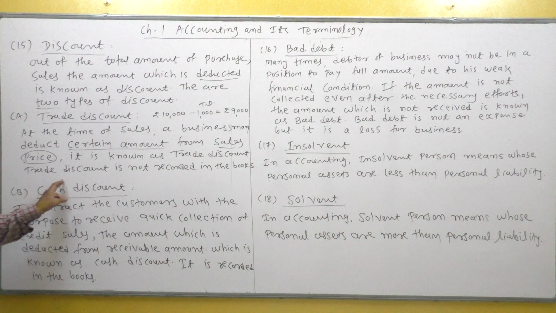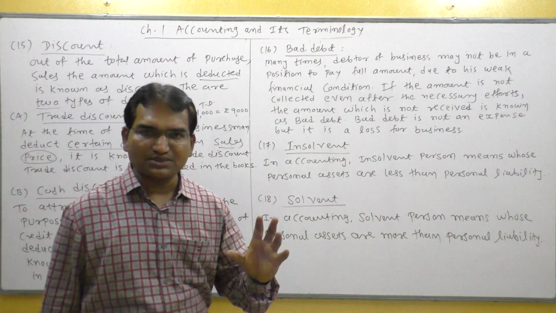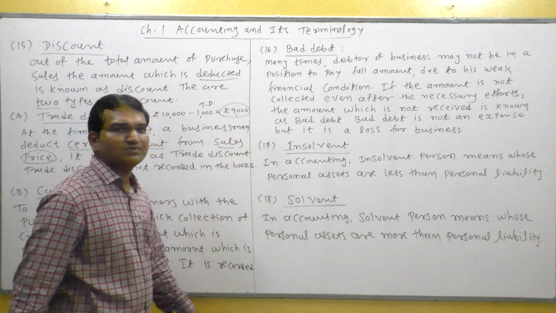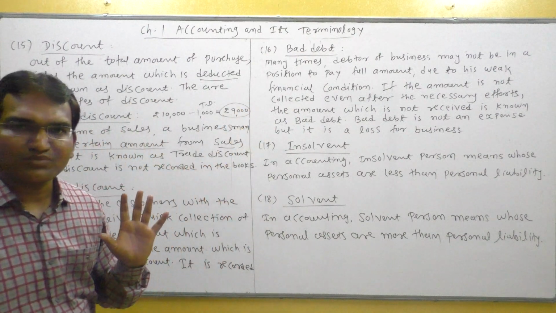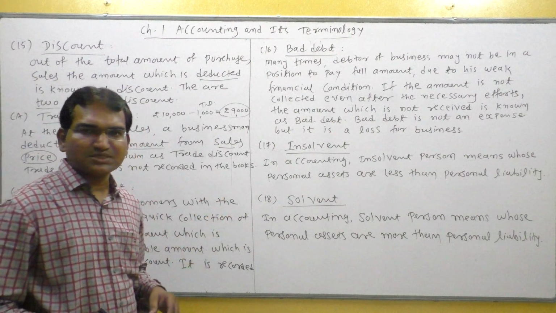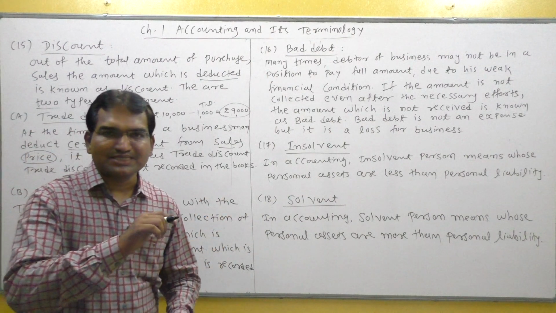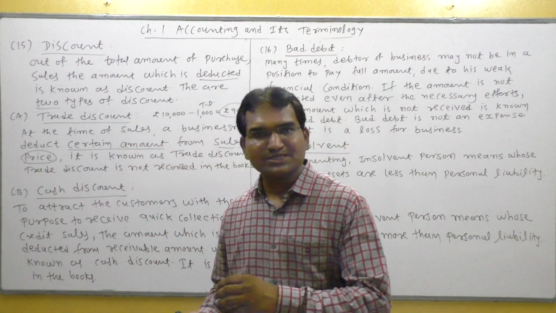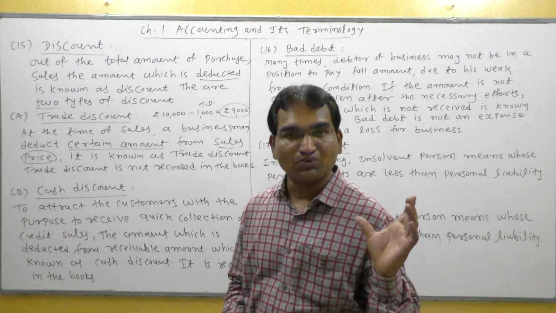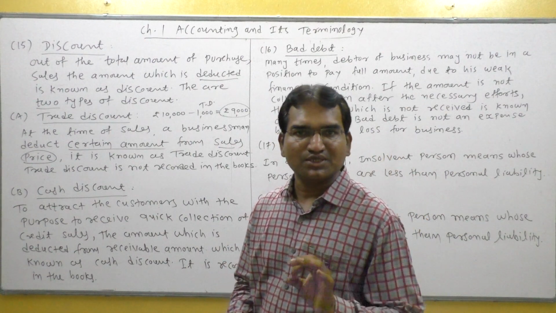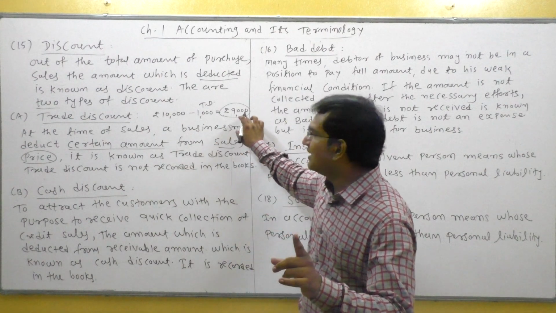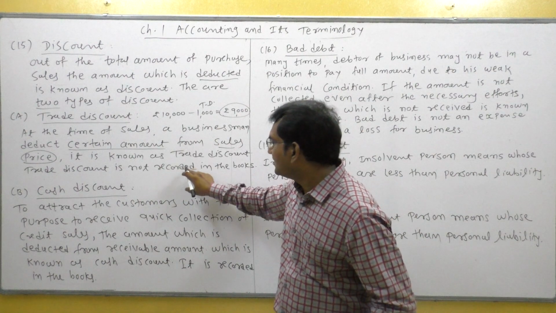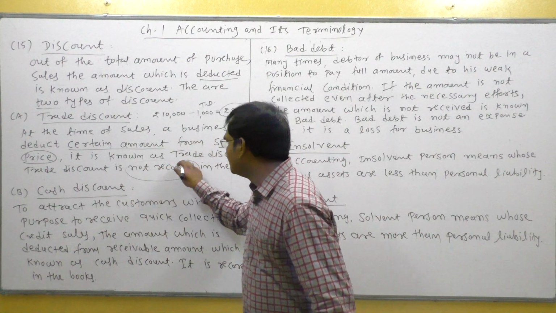And remember that trade discount is not recorded in the books because bill is prepared for net amount. Net amount means 9,000. So I understand, when we purchase personal article, then generally selling price or printed price is 10,000 printed, but businessmen accept 9,000, 1,000 deducted. So this 1,000 is known as trade discount and bill is prepared for rupees 9,000. So ultimately trade discount is not recorded in the books.